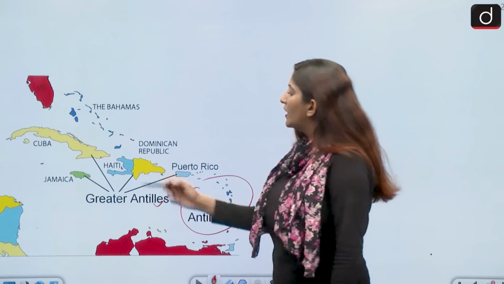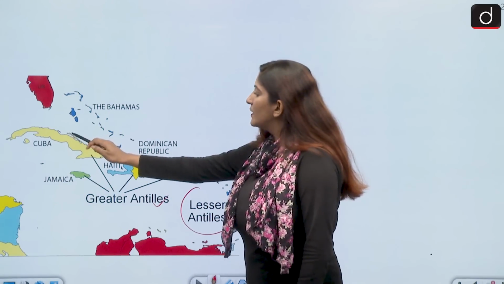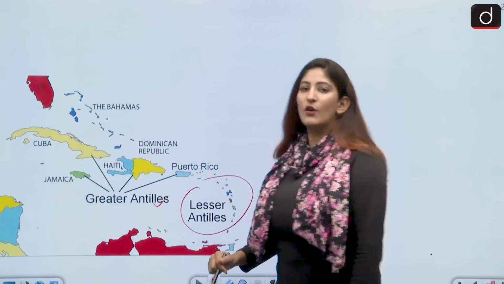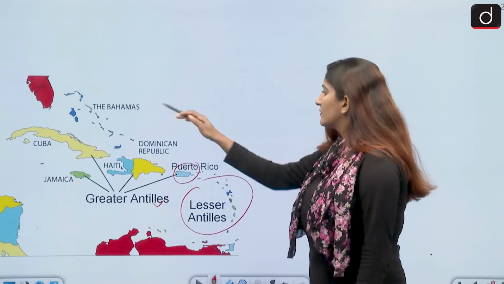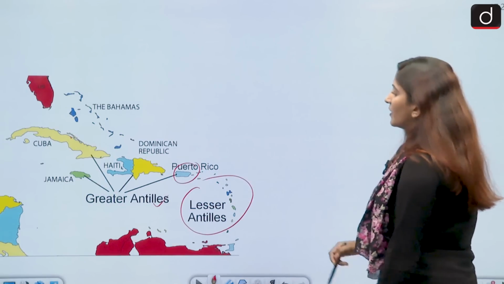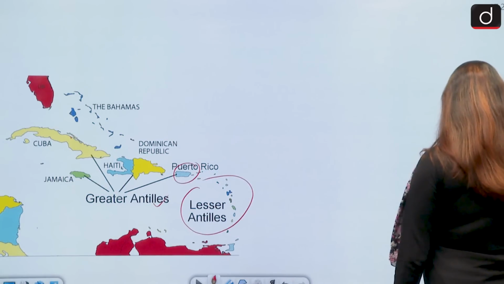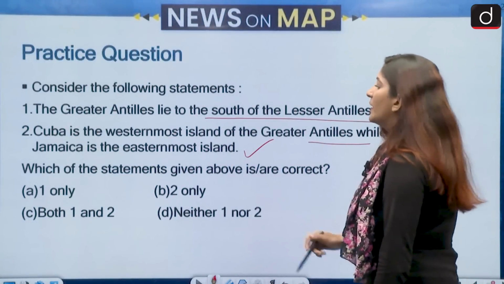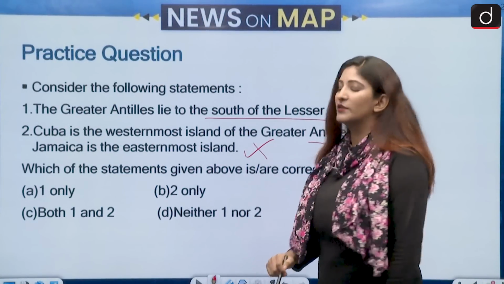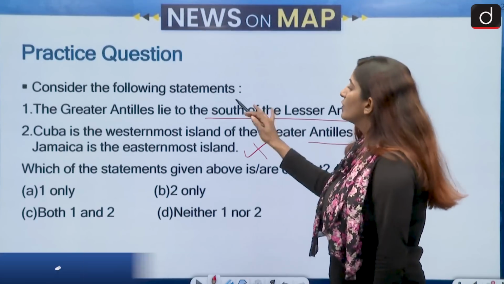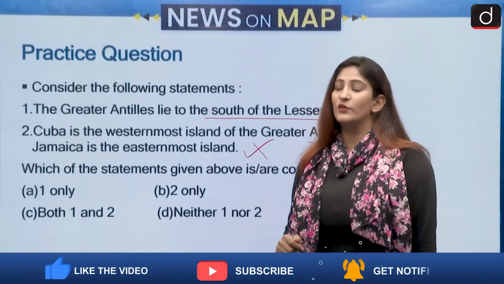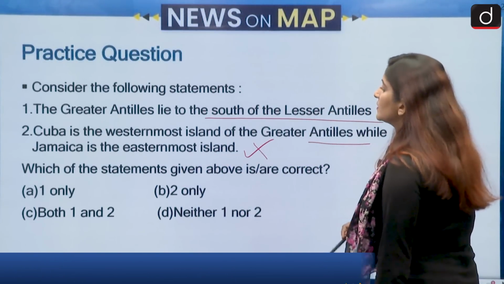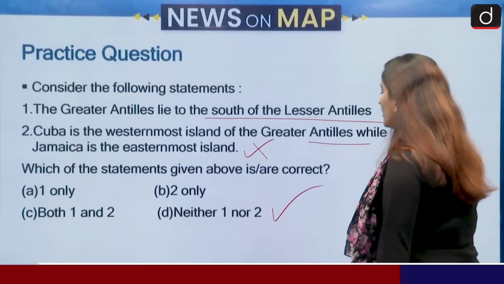Cuba, as you can see, is the westernmost island of the Greater Antilles, and Puerto Rico here is the easternmost. So not Jamaica, but Puerto Rico is the correct answer. Here it was Jamaica, so the second statement is not correct. Also the first statement is not correct because it lies to the north and not the south of the Lesser Antilles. So the correct answer will be neither one nor two.